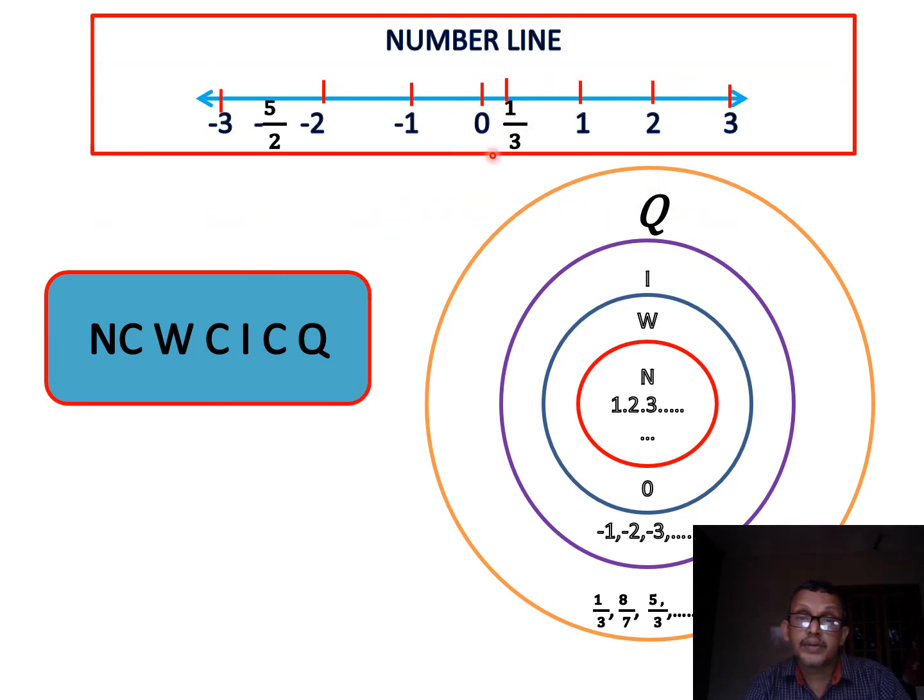These are representations of 1 by 3, 2 by 4, like that. So we can represent any rational on the number line in between the two integers. You know that there are infinite numbers of rationals in between any two integers.